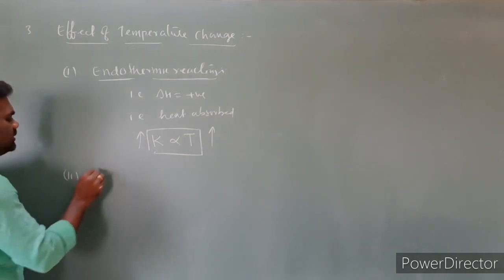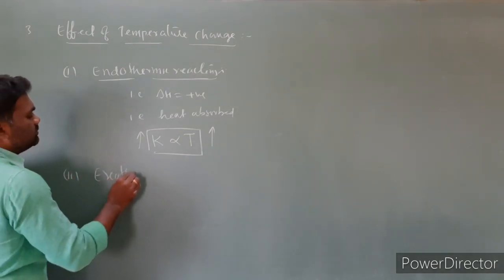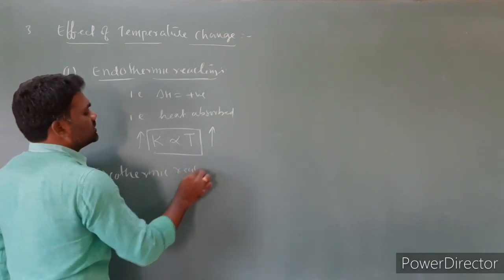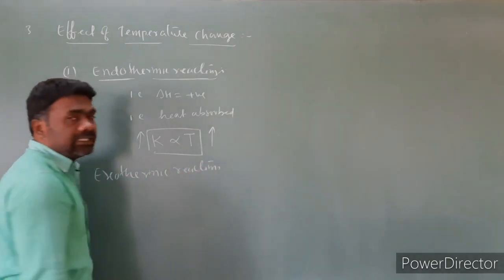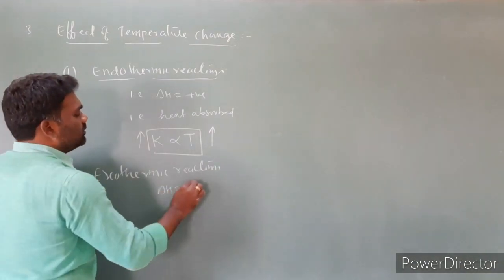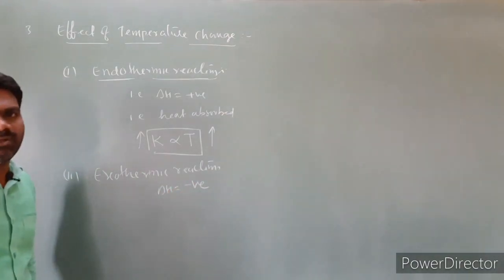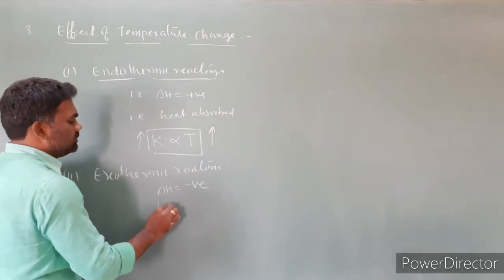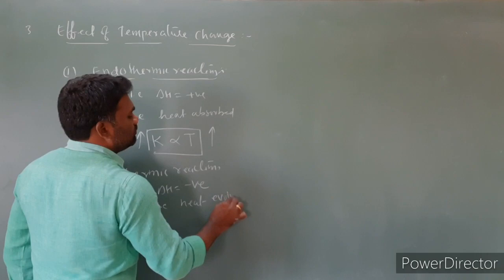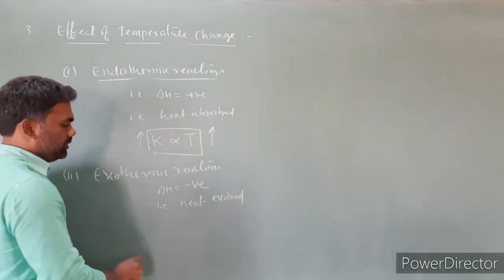The second one is exothermic reactions. In the case of exothermic reactions, delta H is negative, that means heat is evolved.